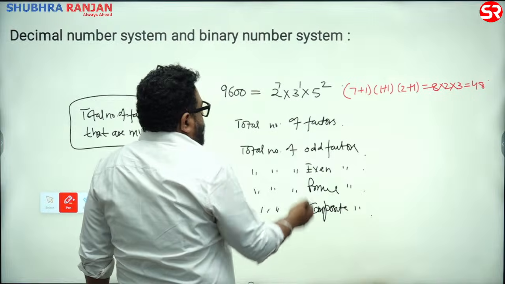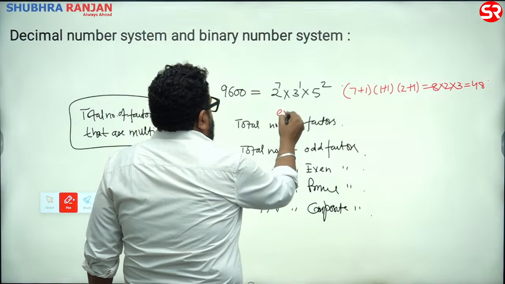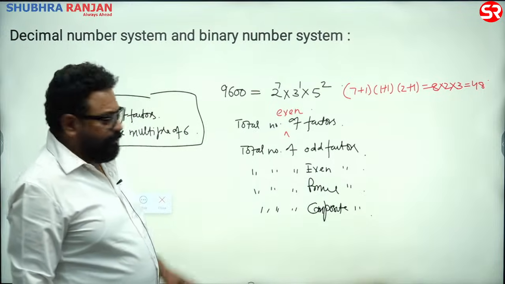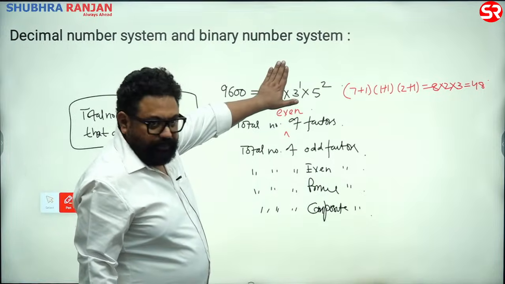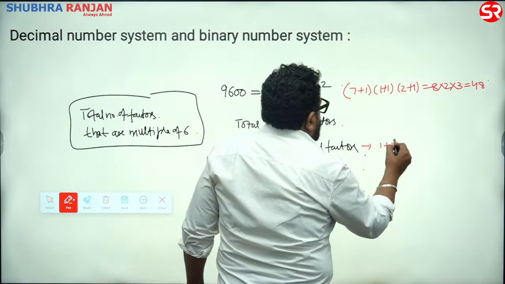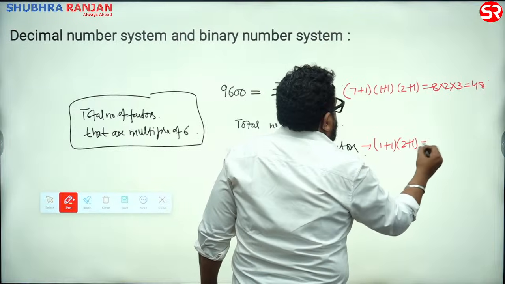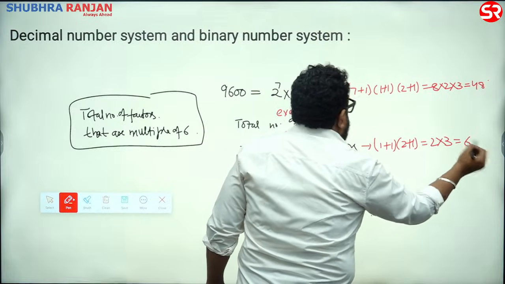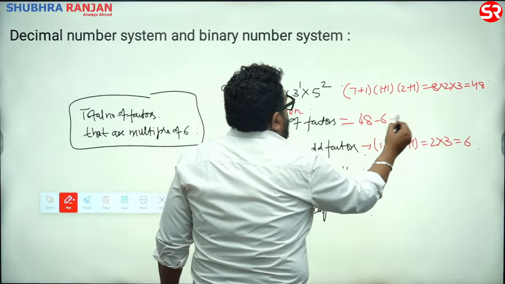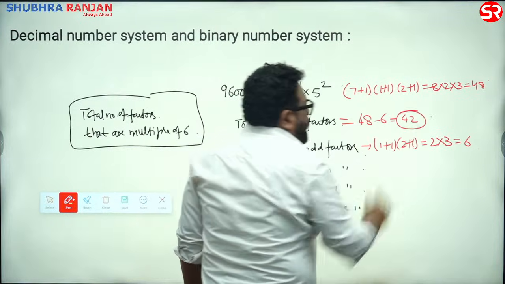Number of even factors. Number of odd factors find करो पहले. Number of odd factors would be 2 into 3, isn't it? 1 plus 1, 2 plus 1, 2 into 3 is 6. So number of even would be 48 minus 6 is 42.